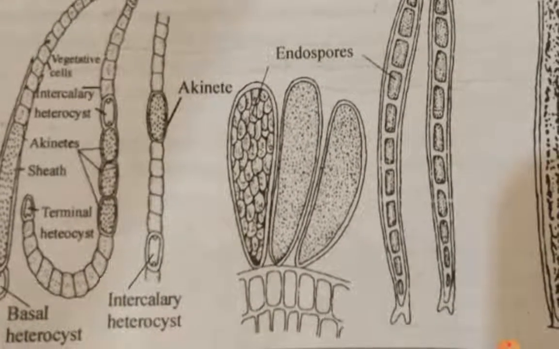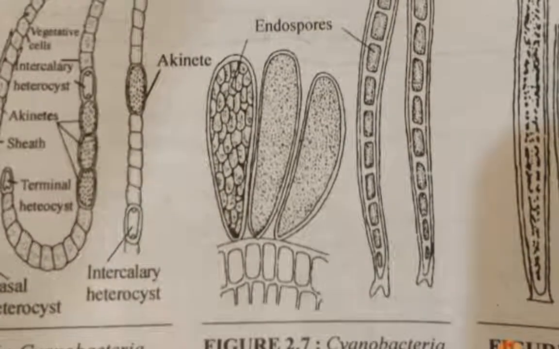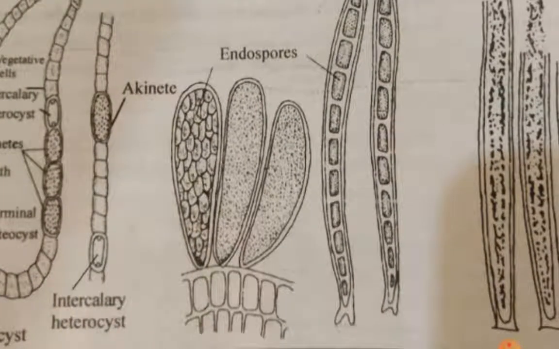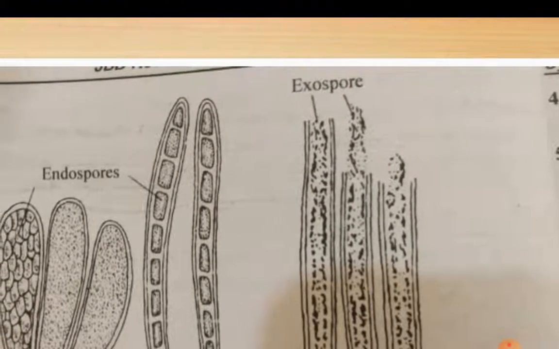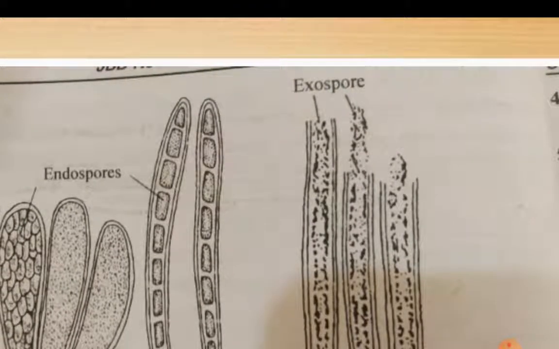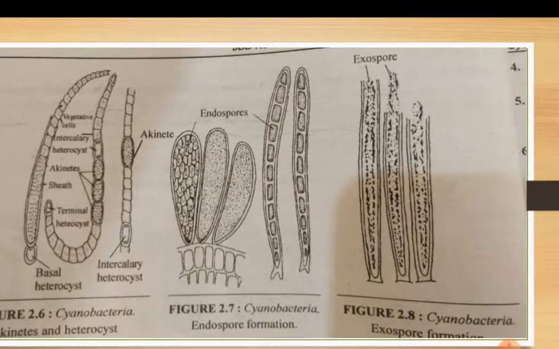This is an intercalary heterocyst, and the second way of reproduction is endospores, which are produced inside the cyanobacteria. These are all, as can be seen here, endospores. And now these are the exospores, meaning they are produced from the external cells and then get detached from the cells. So this is a different way of reproduction.